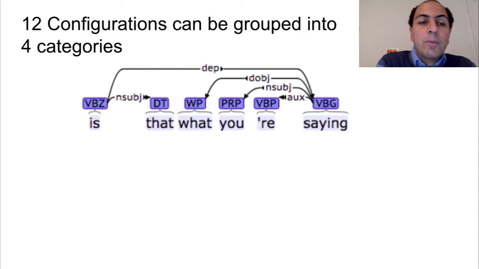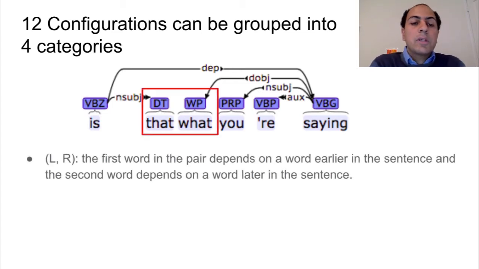Based on the data from the Switchboard corpus that was converted to the dependency structure, we find 12 possible configurations, which can be grouped into 4 categories. The first category is what is referred to as L and R, left and right, where the first word in the pair depends on the word to the left, such as the word "that", which depends on "is", and the second word depends on a word to the right, such as "what", which depends on "saying".